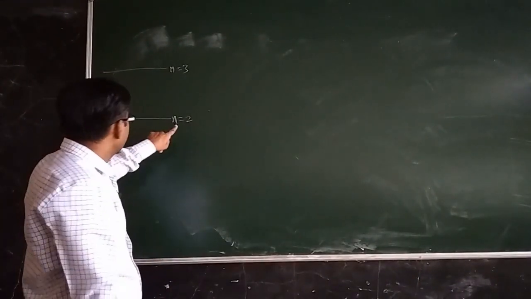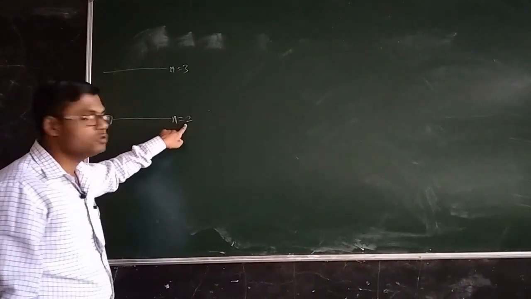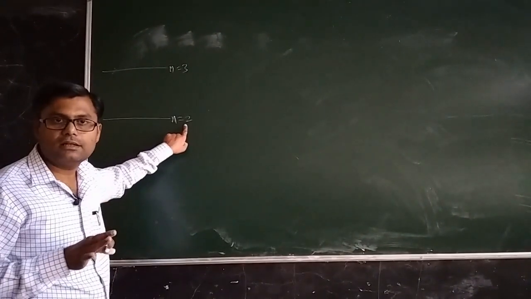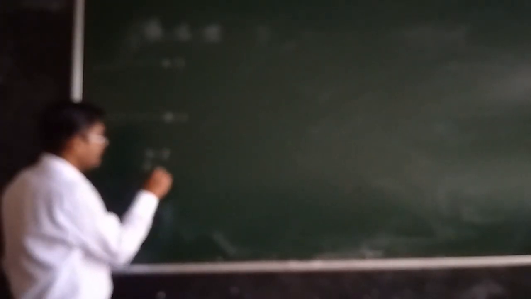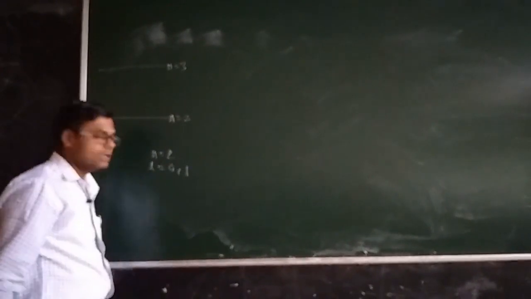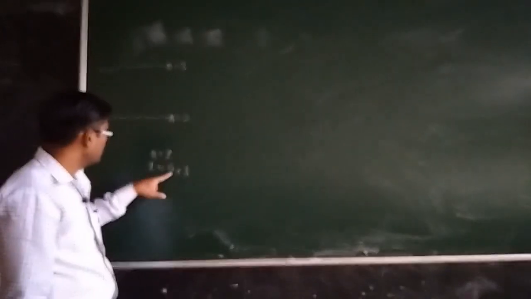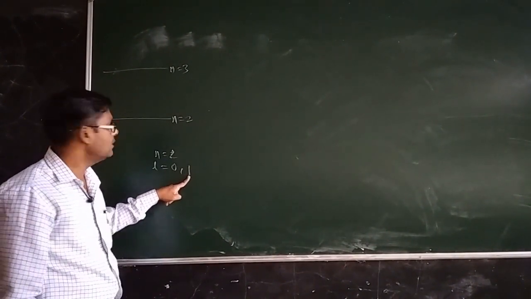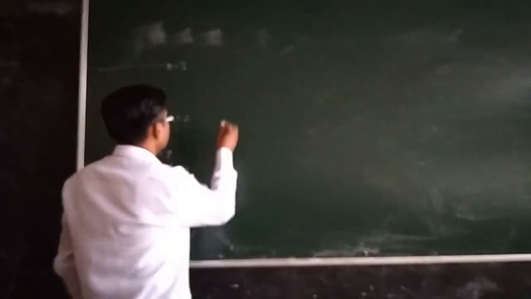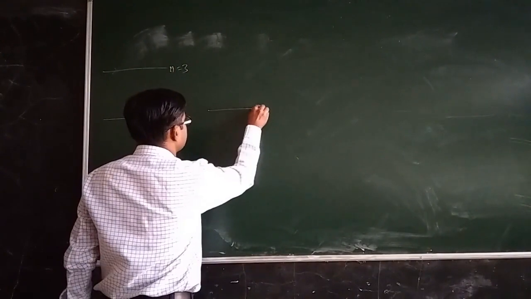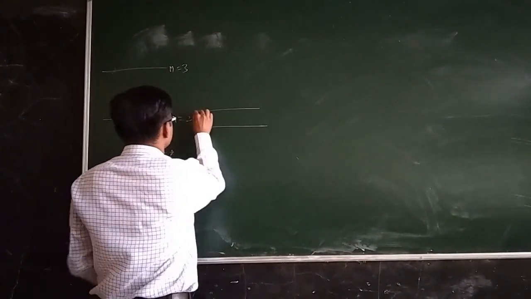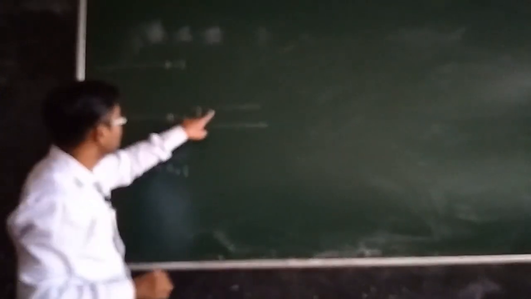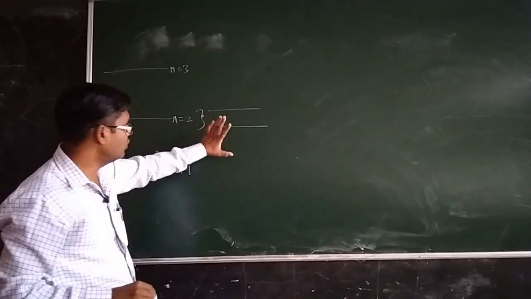Now we know that n equal to 2 is not a single energy level, because when n equal to 2, the allowed values of L are 0 and 1. So there will be one level for L equal to 0 and another level for L equal to 1. So this has to be redesigned like this: the n equal to 2 level will be split up into 2 levels for now.